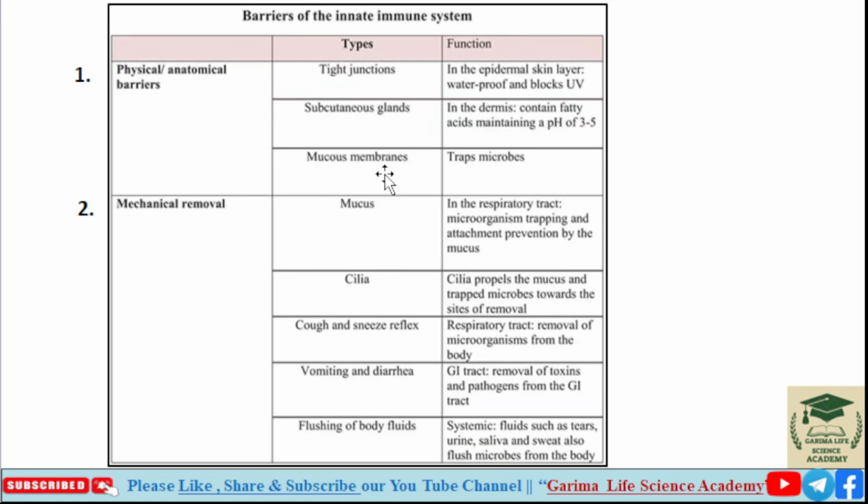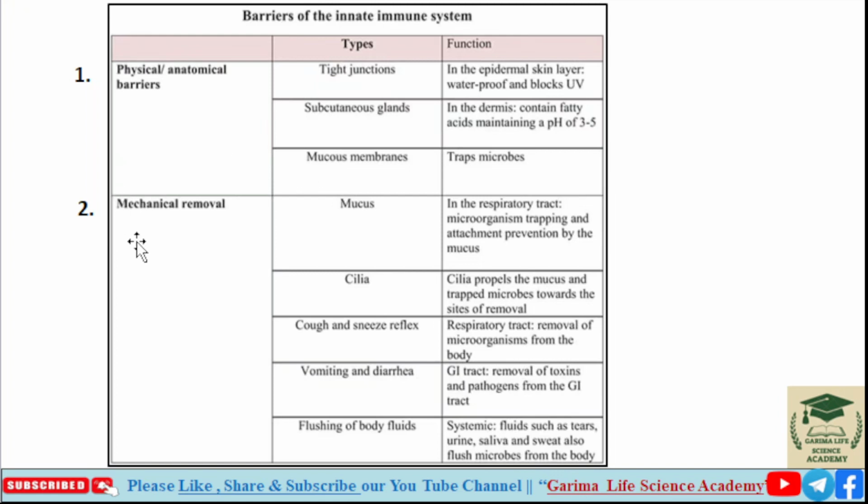Next is mucous membrane. Mucous membrane traps microorganisms. It plays an important role in trapping foreign pathogens or any organisms that are entering our body system. So tight junction, subcutaneous glands, and mucous membrane all come under physical or anatomical barriers.